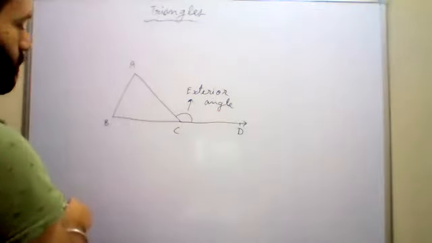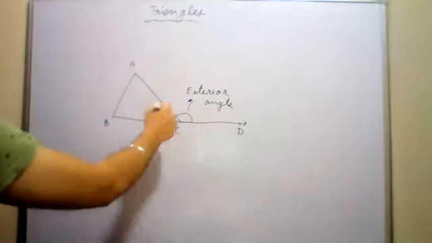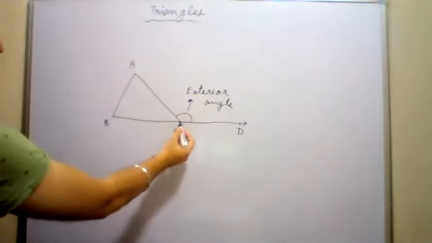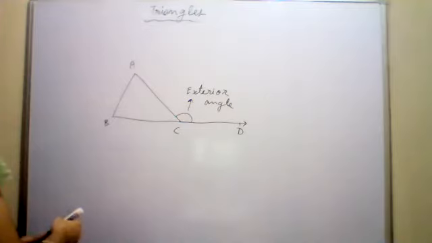Now how many exterior angles can I make on this side of the triangle at the vertex C? Can I make more than one exterior angle here at the vertex C?